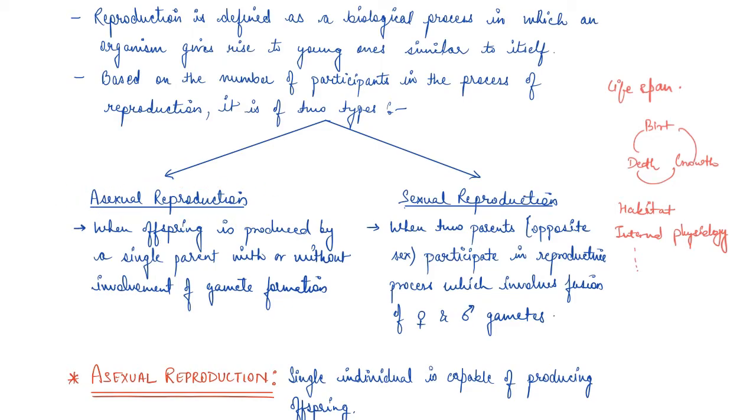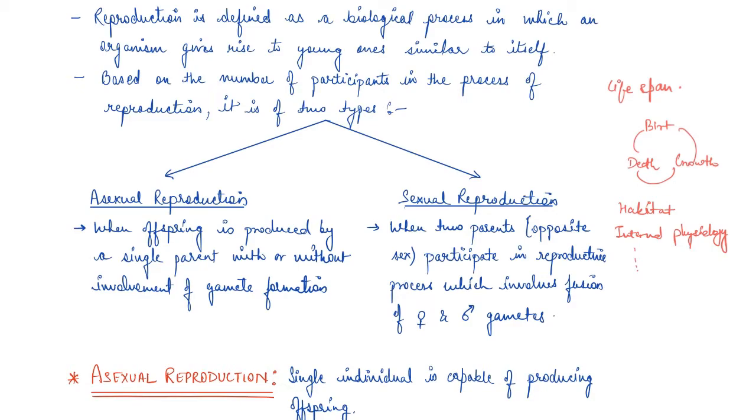Now, when two parents of opposite sexes participate in a reproductive process which involves fusion of male and female gamete, this symbol is male and this is female gamete. So when two parents of opposite sexes participate in a reproductive process which involves fusion of female and male gamete, then that is known as sexual reproduction. Guys, please remember that this unit is very important and you should remember all these definitions.